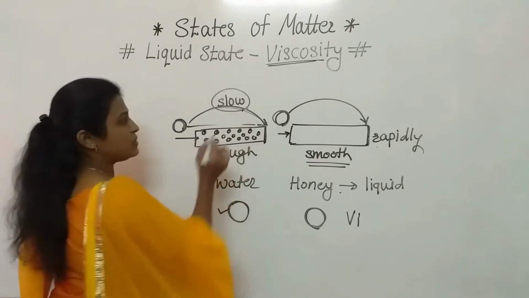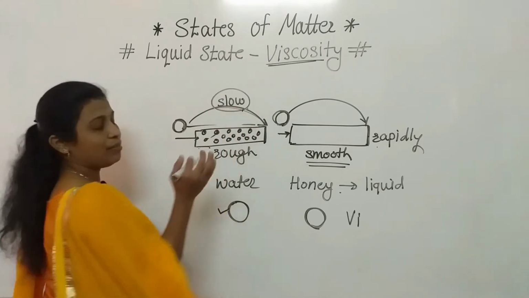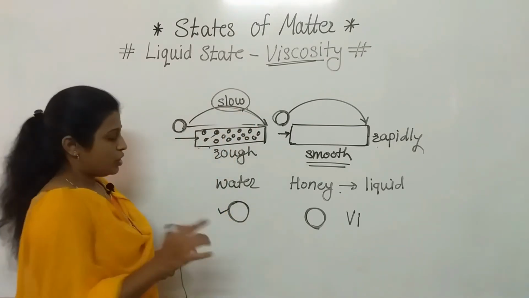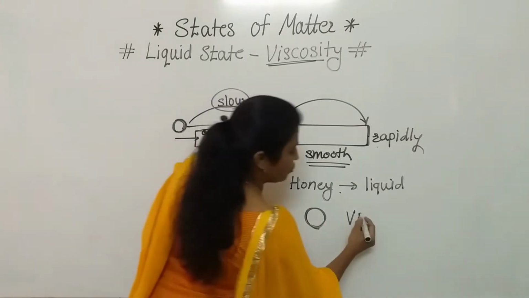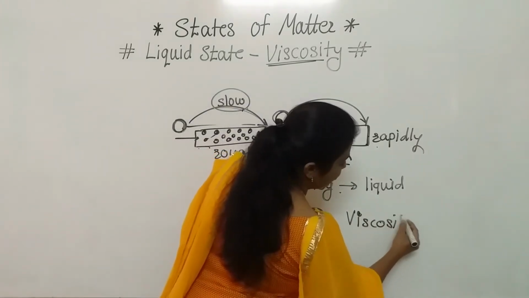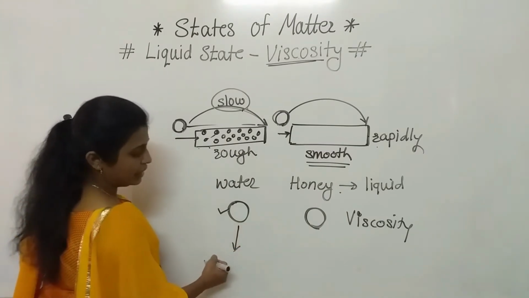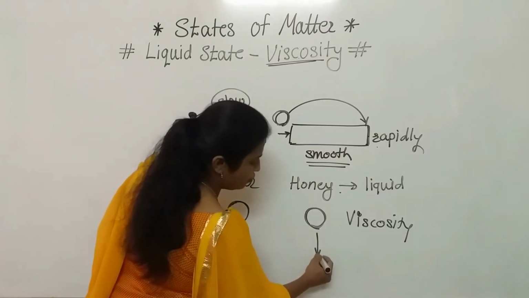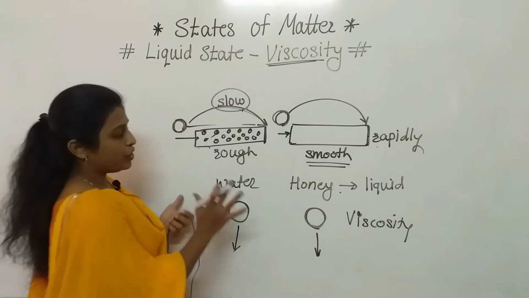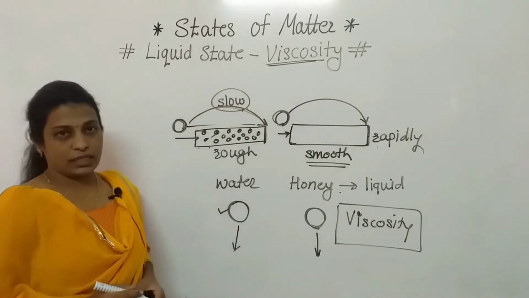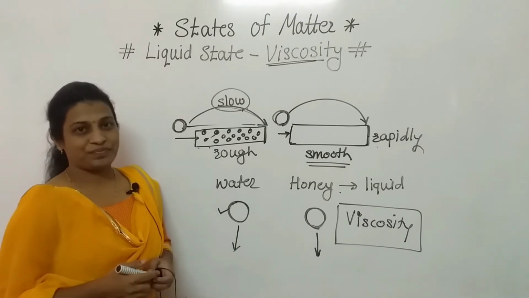Here when resistance is there, the rate of flow gets slowed down. So here also because of viscosity, what is happening? Water flows fast, rapidly, and honey flows slowly. So here we are going to discuss the property, that is viscosity. So let's start with that point.